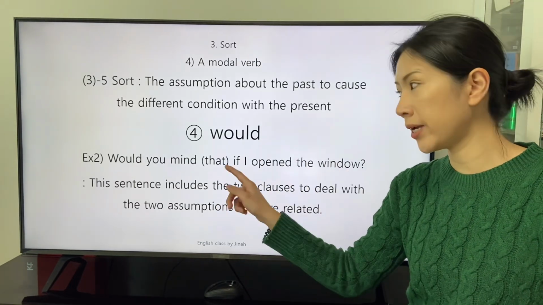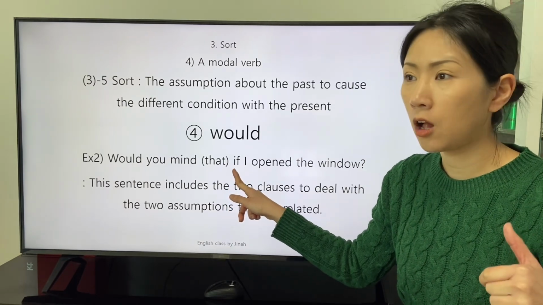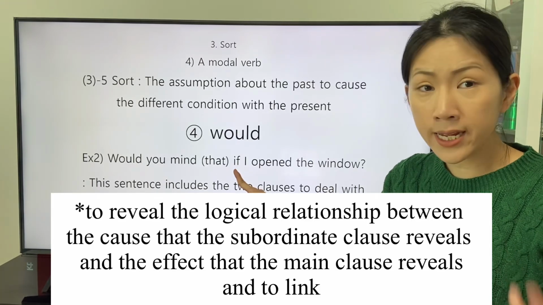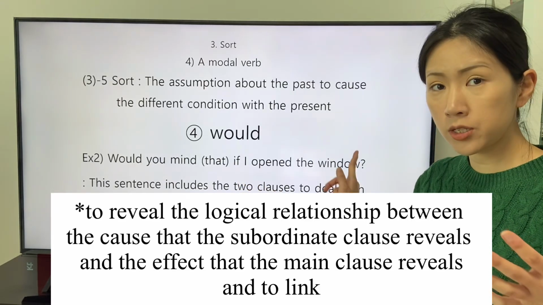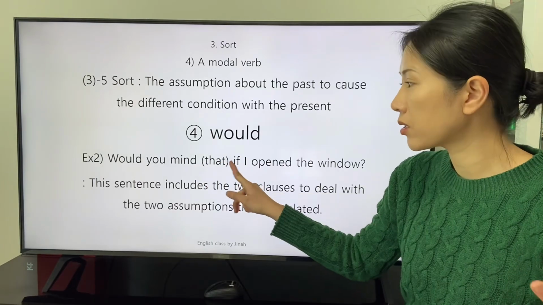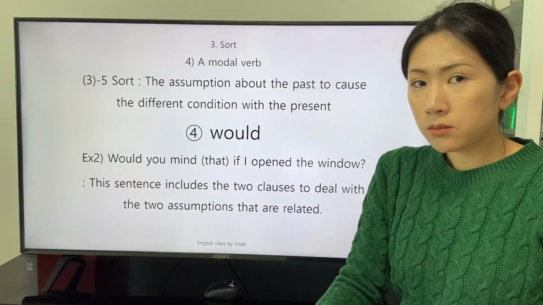The reason why the conjunctional adverb is applied is to link the subordinate clause to the main clause.